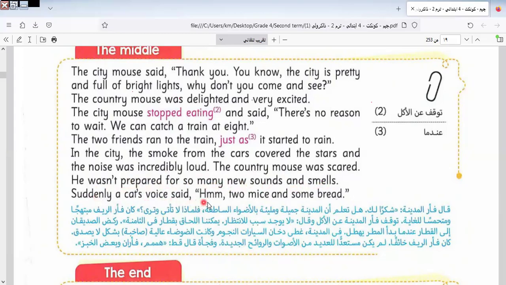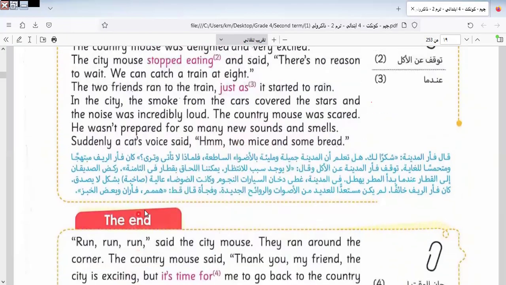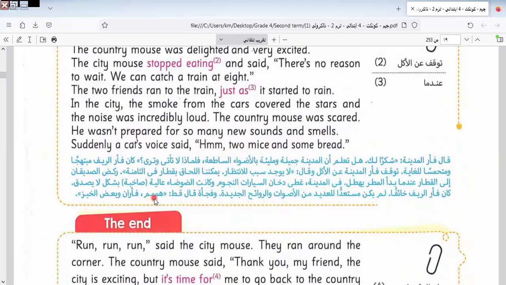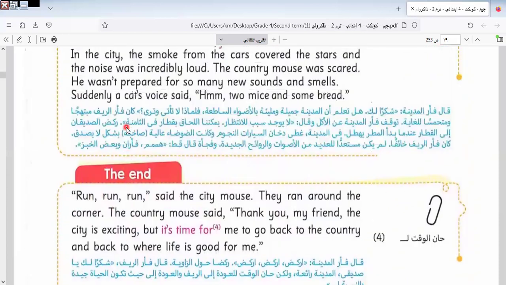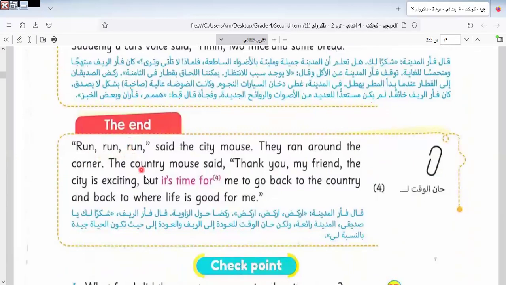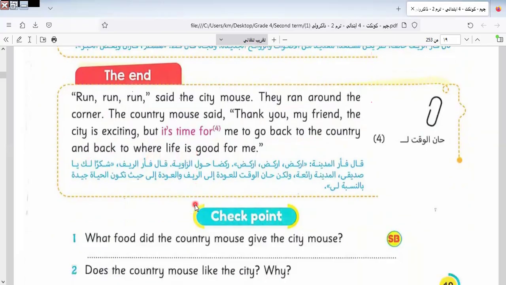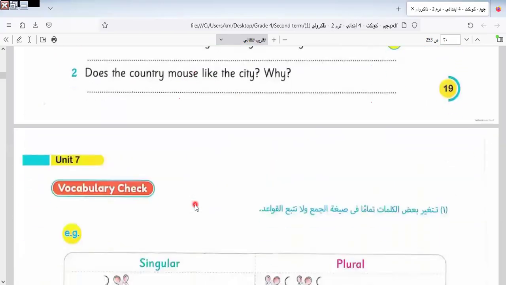Suddenly, a cat's voice said, this is the sound of what? Of the cat. Two mice and some bread. Okay, so this is the meal of the cat, because cats like to eat mice. Run, run, run, said the city mouse. They ran around the corner. The country mouse said, thank you, my friend. The city is exciting, but it's time for me to go back to the country, back to where life is good for me.